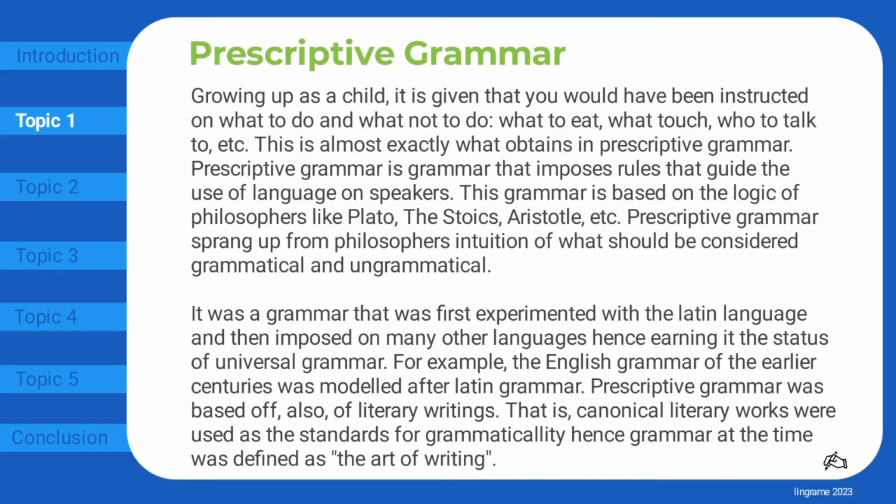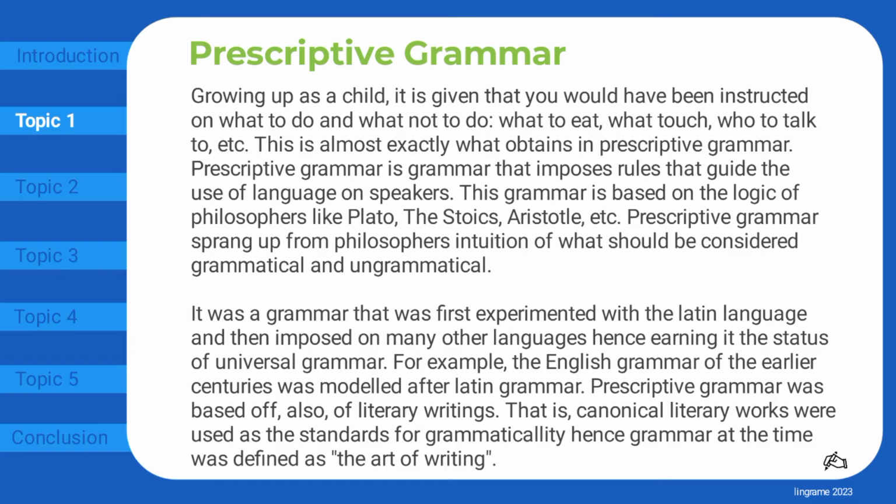This grammar is based on the logic of philosophers like Plato, the Stoics, Aristotle, etc. Prescriptive grammar sprang up from philosophers' intuition of what should be considered grammatical and ungrammatical. It was a grammar that was first experimented with the Latin language and then imposed on many other languages, hence earning it the status of universal grammar. For example, the English grammar of the earlier centuries was modeled after Latin grammar.